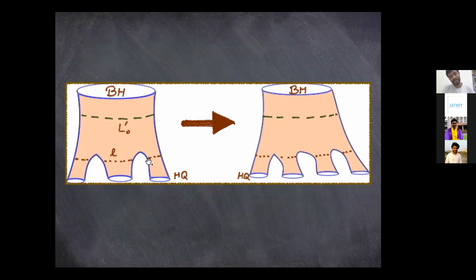So initially you had these to be the entanglement wedges of the Hawking radiations. So these parts of this octopus. But at a later time, when L0 prime is your HRT surface for the Hawking quantas, you would have this added region between the green dotted line and these red dotted lines.